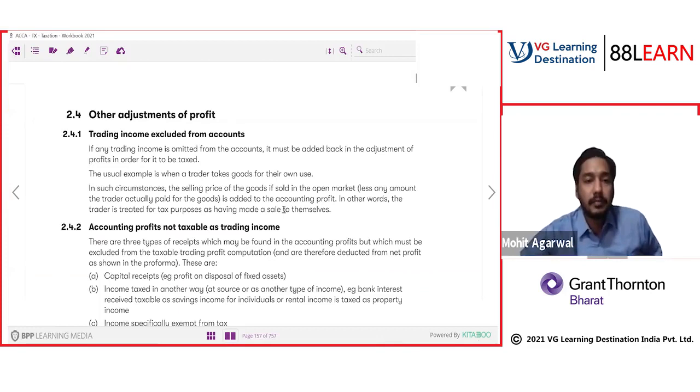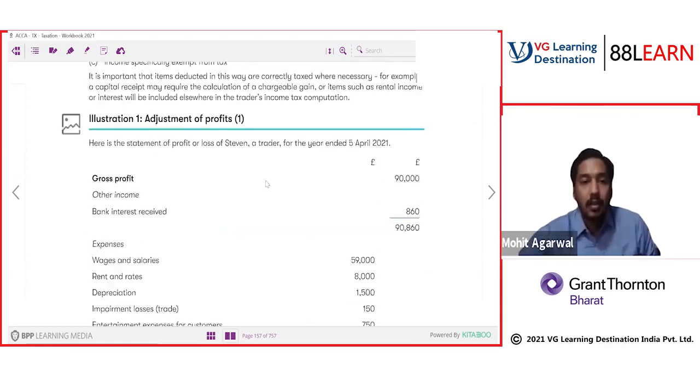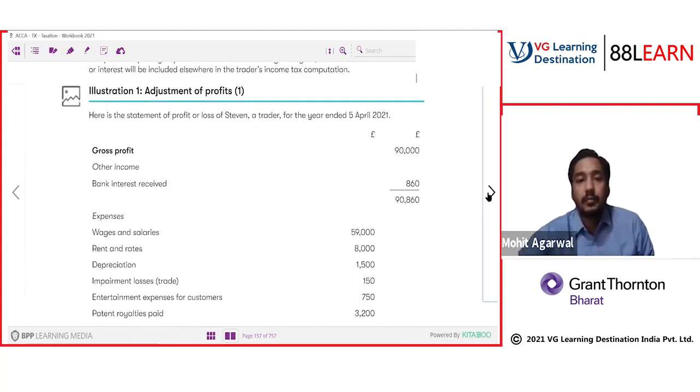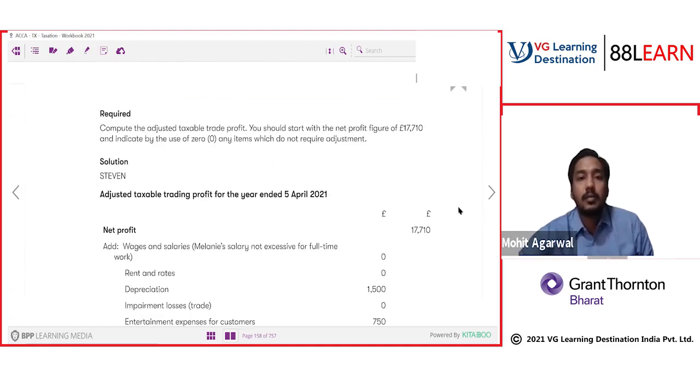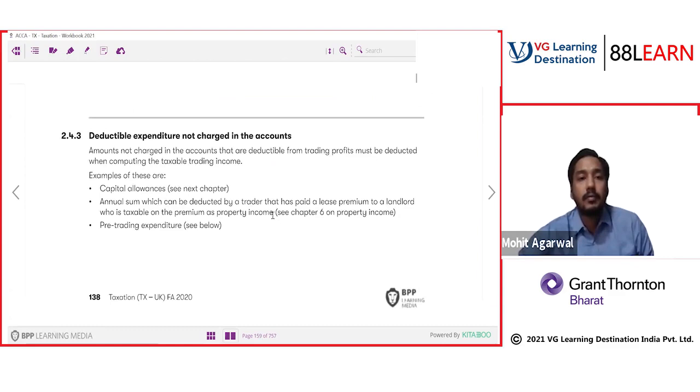Clear, everyone? You can read it yourself. It's already discussed. Income specifically exempt, income tax somewhere else. All these points we have already done and discussed. Now we have one big question to discuss. Before trying this question, let's complete the provisions. Some small provisions are remaining. Let's discuss them.